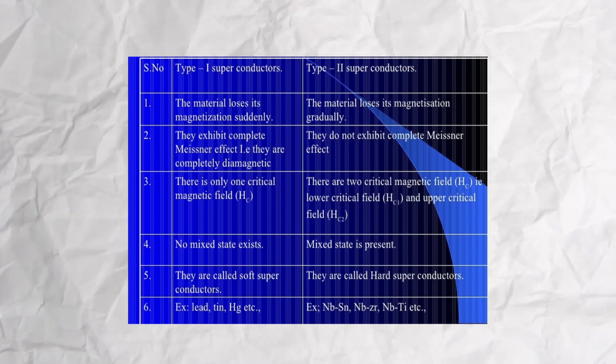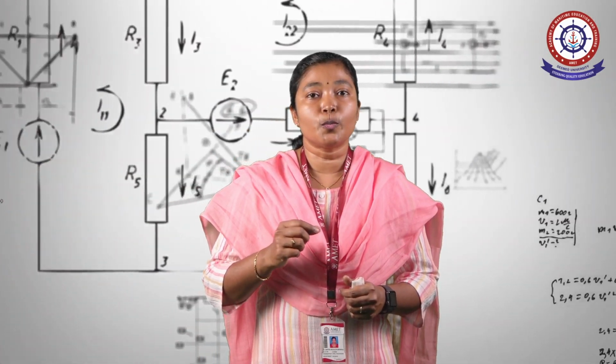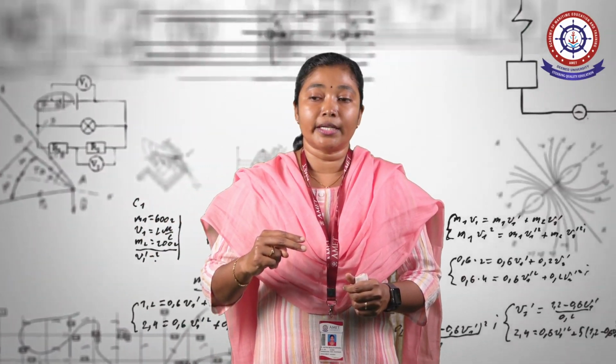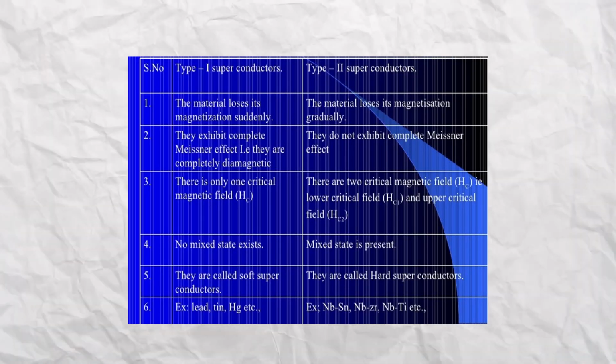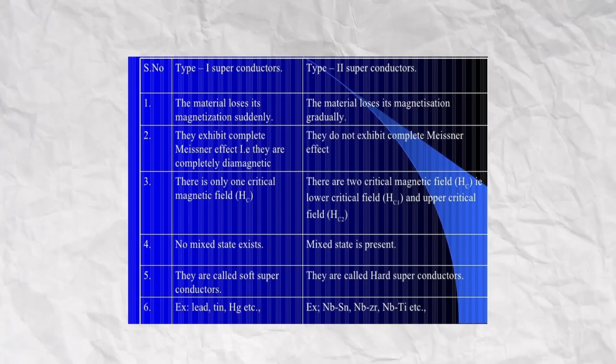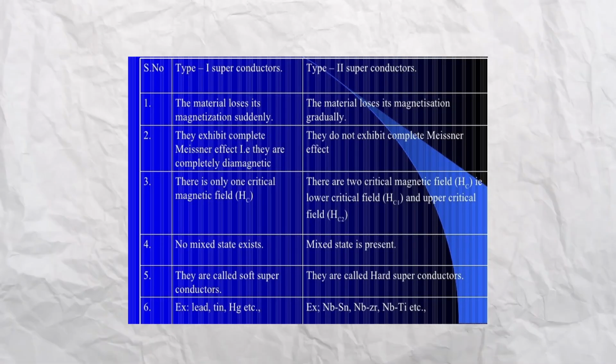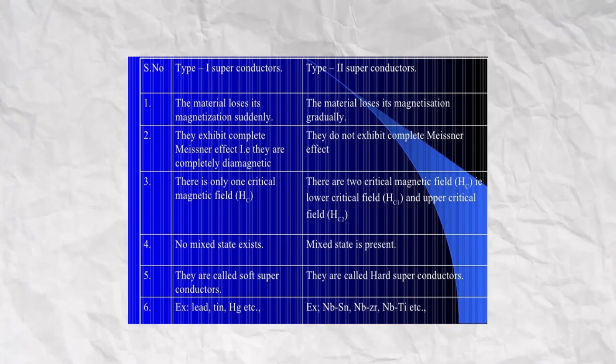Type 1 superconductors are also called soft superconductors and type 2 are called hard superconductors. Type 1 superconductors exhibit the Meissner effect, but type 2 superconductors do not.